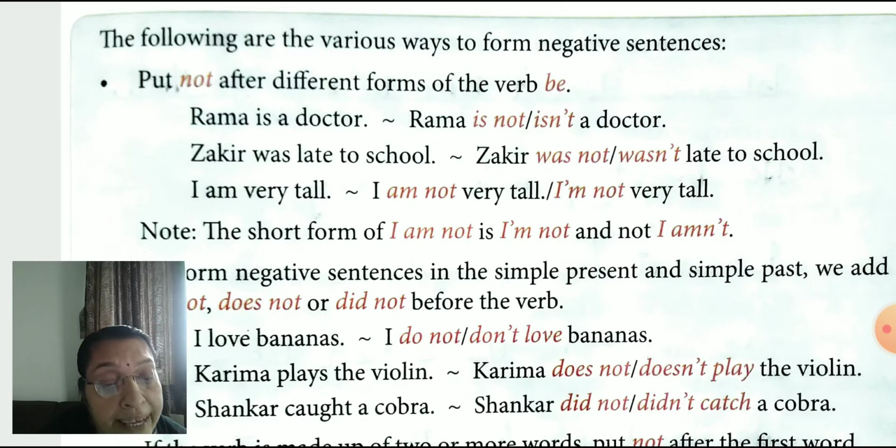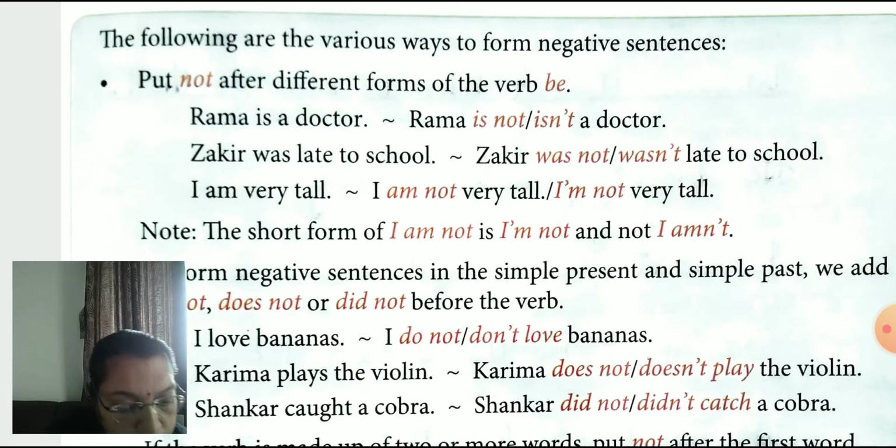Next rule. To form negative sentences in the simple present and simple past, we add do not, does not or did not before the verb. I explain now. When the subject is third person singular, he, she, it, or a singular name, then we use does. And with does not, we use the base form of the verb.